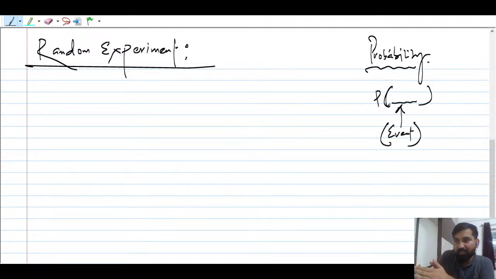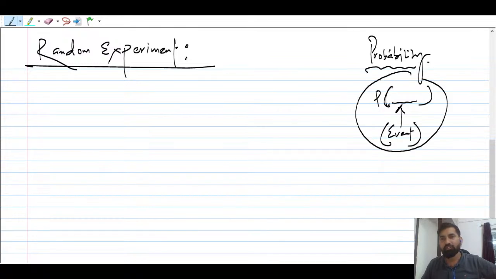So what is the difference between an event, a random experiment, and so forth? We have to understand. So this is going to be our initial belief. You can say that the probability of getting success is your initial belief. Keep in mind, probability is just the initial belief that something is going to happen. Suppose you are in rainy days. If you think about the probability that rain is going to happen, that is your initial belief. Yes, if it's a rainy day, certainly rain will happen. You have to keep that in mind.